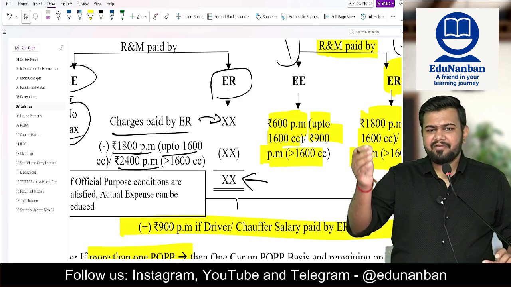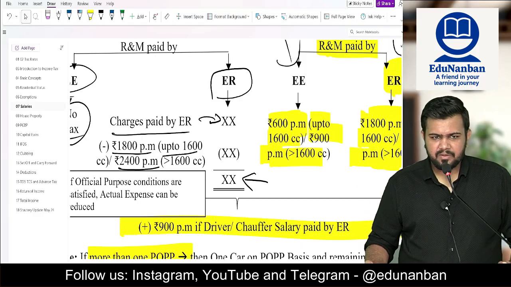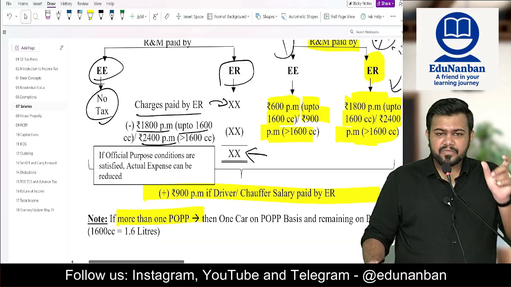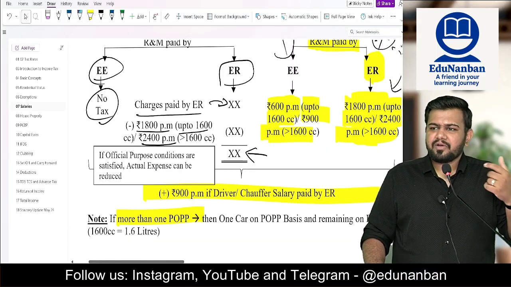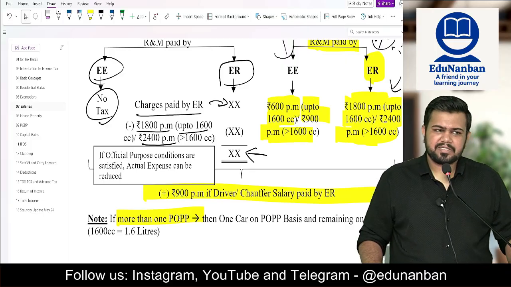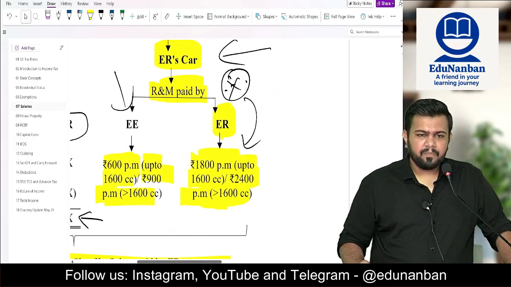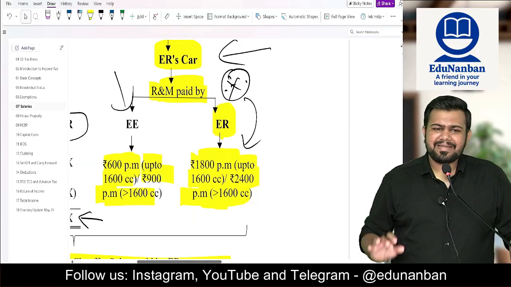Sir, what if when we are reducing, we are getting a negative answer? Negative answer means no perks. Okay, wow. Negative answer means no perquisite. And this 1600cc is also called 1.6 liter engine. More than 1600cc means more than 1.6 liter engine. So both wordings can come in the examination. Now, employer car. This employer car is mostly tested in the examination.